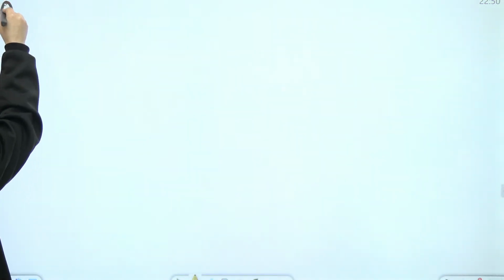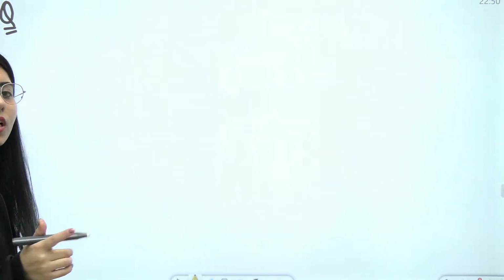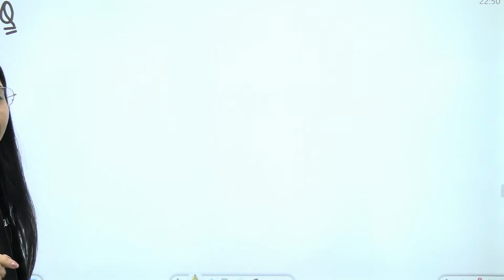Next question is here, which is again from GATE 2017 exam. The last one was from GATE 2019 and this one is from GATE 2017.